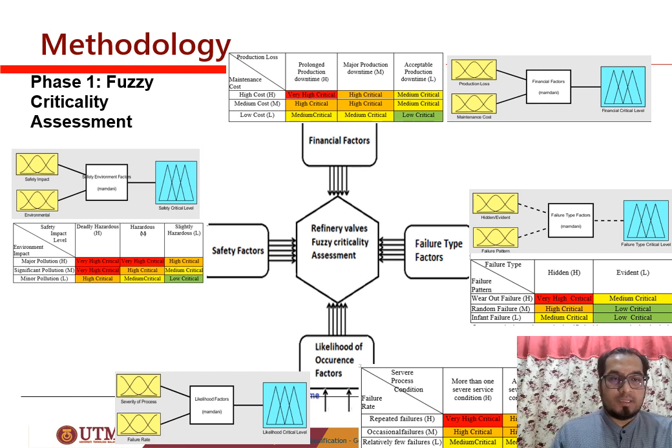The rules are created based on the risk matrix. For example, in the financial perspective, if maintenance cost is high and production loss is high, then the result of this fuzzy is very high critical.